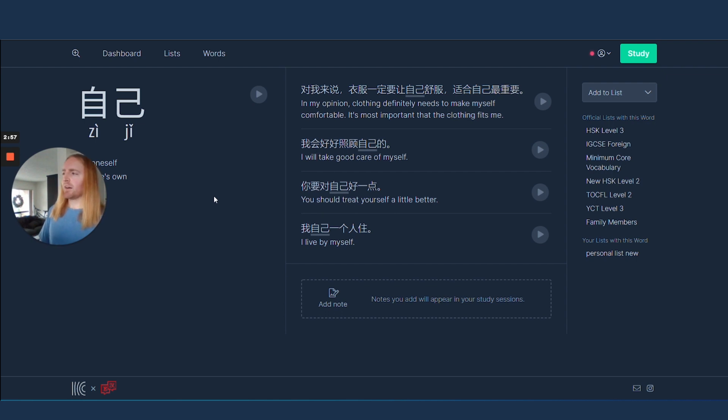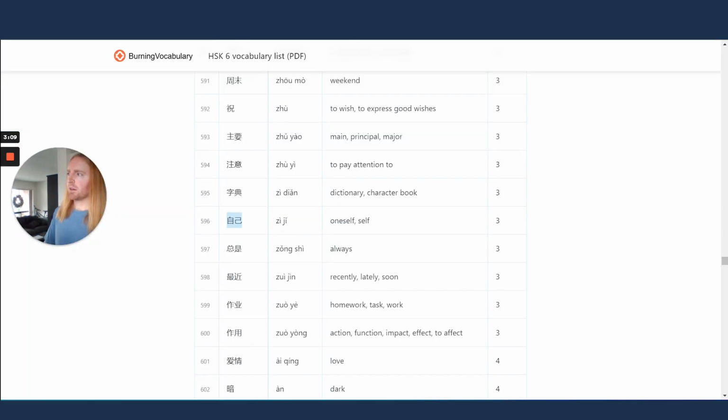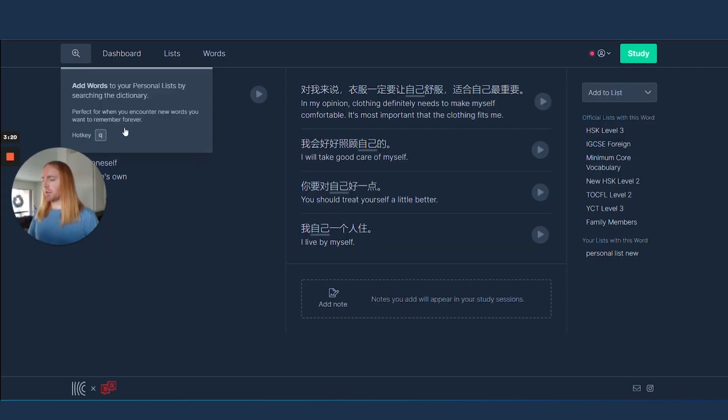And I think, from my experience, I'm going to see this version more often to convey this meaning. So I want to make sure I'm adding the most efficient words to my word list. I also can check the HSK vocab list online, and I can see zìjǐ right here on the HSK level 3. So that's my second tip, using word lists.